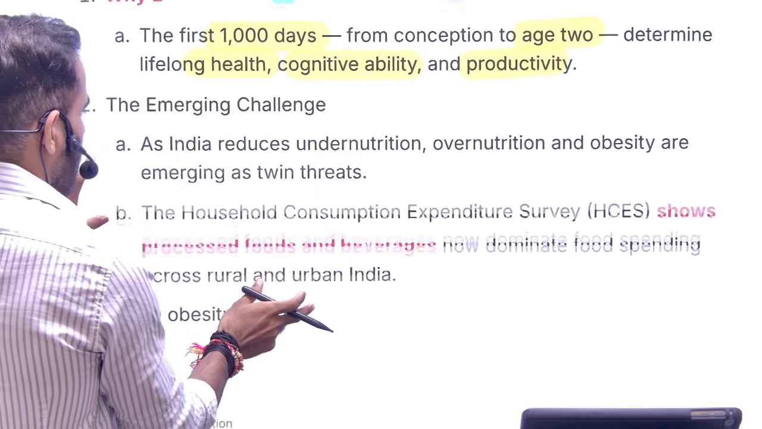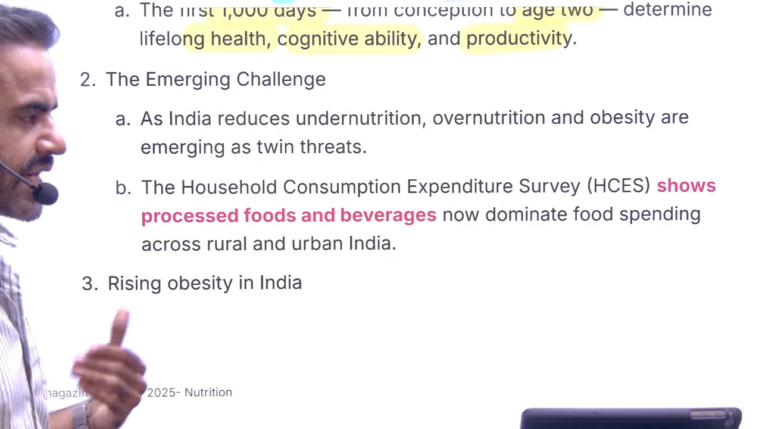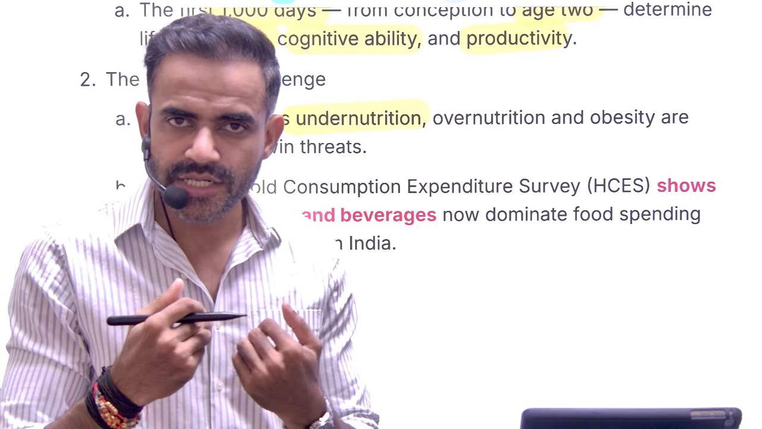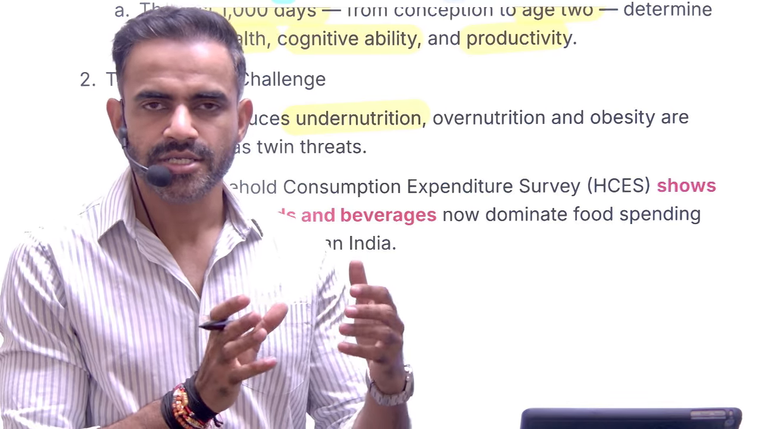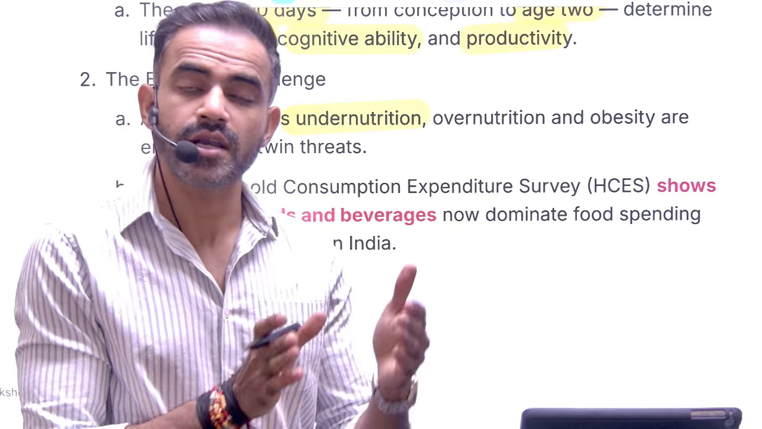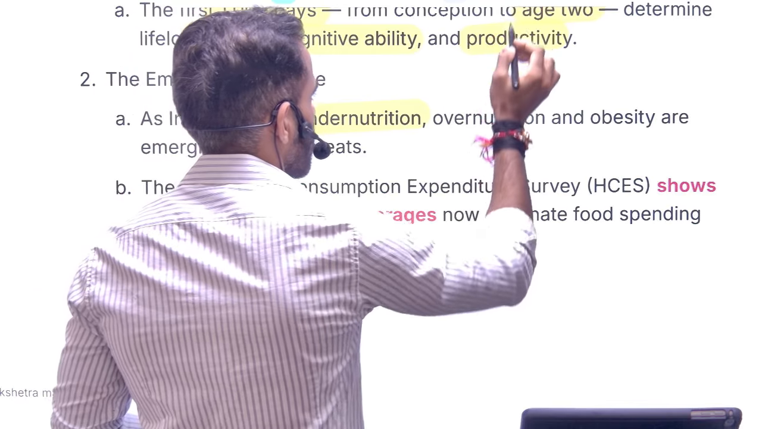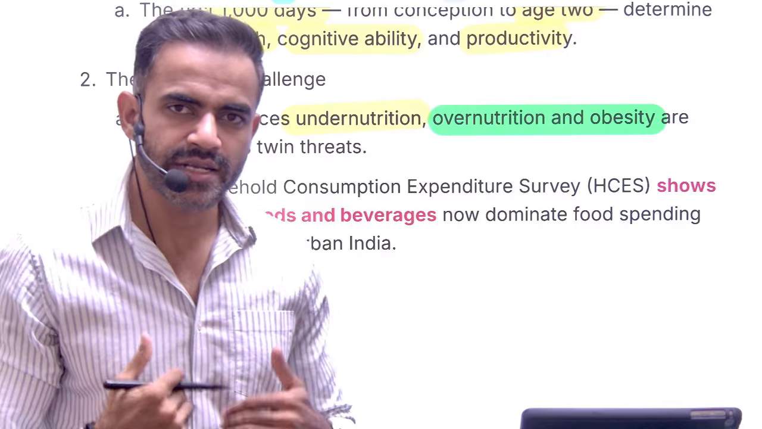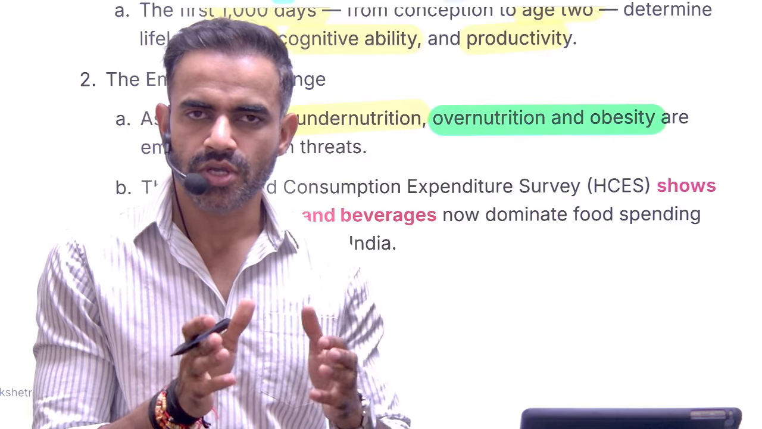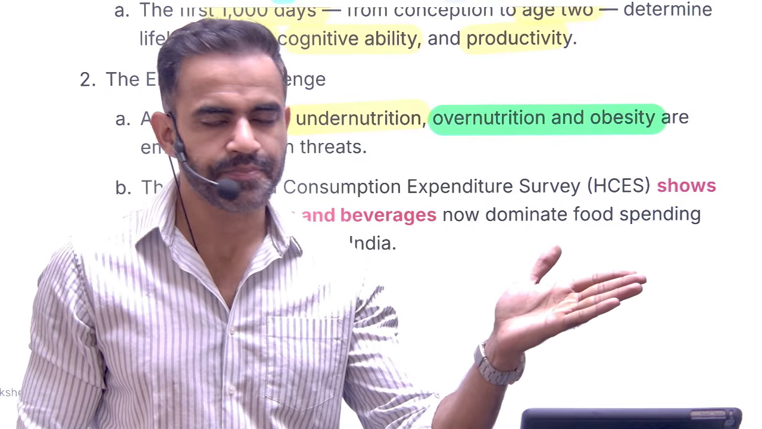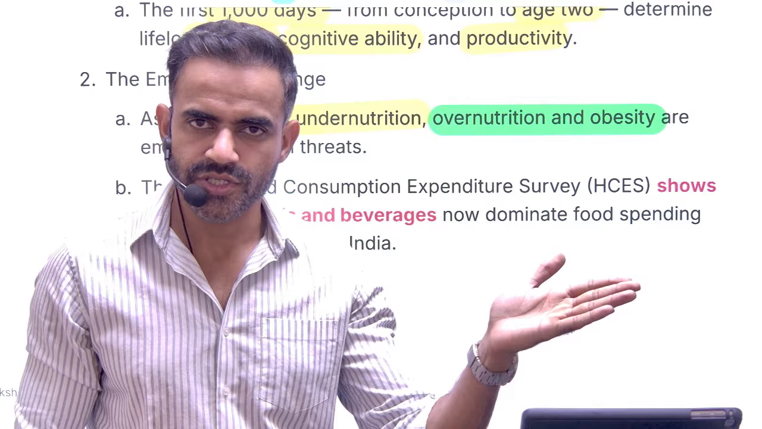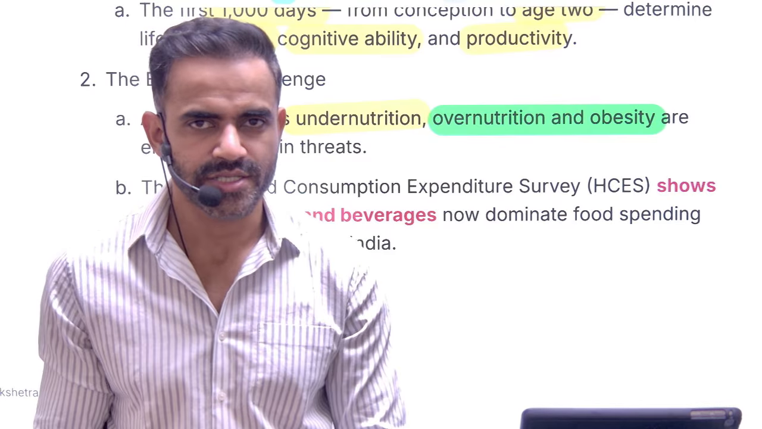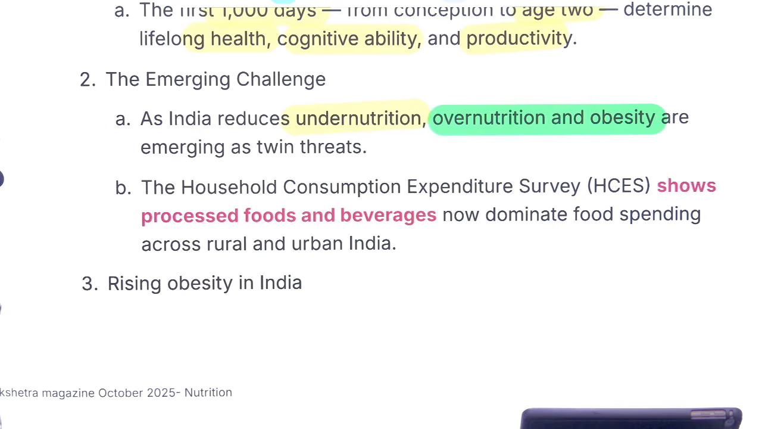Now understand, we are having two major challenges. First challenge was undernutrition, which basically means I'm not taking sufficient nutrition. Another challenge, especially emerging in urban areas, is the challenge of overnutrition and obesity. Overnutrition basically means I'm consuming more than required, and this leads to obesity also. So now there is a twin kind of challenge. A, we are not able to provide the right kind of nutrition to the population. In certain cases, the population is consuming much more than what is required. Okay, so these are two major issues.